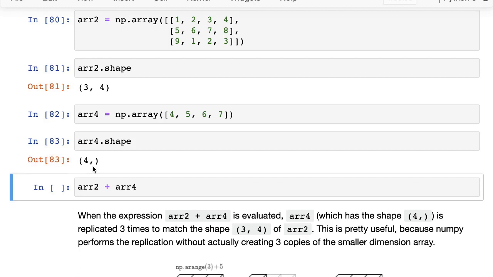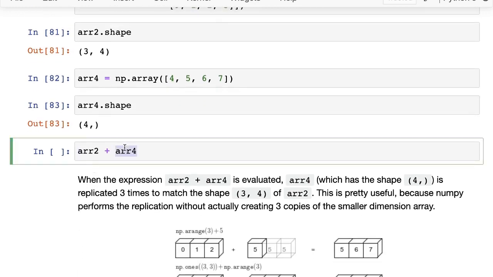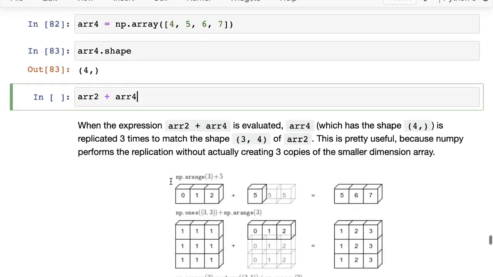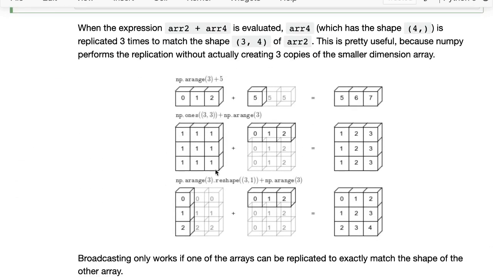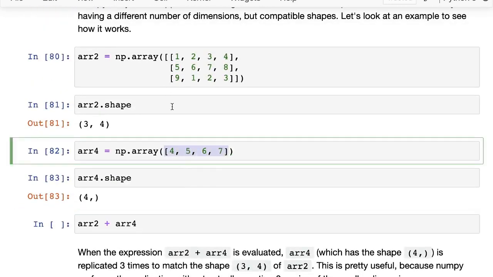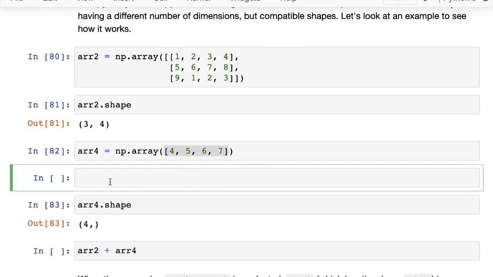Now what we can do is write array 2 plus array 4, and that is a perfectly legal thing to do in NumPy. You can see it visually here. Here we have an array, and then here we have a smaller array. What NumPy will try to do is take the array with the lower number of dimensions and replicate it a few times. So here the array 4, 5, 6, 7 gets replicated 3 times because it has to match 3.